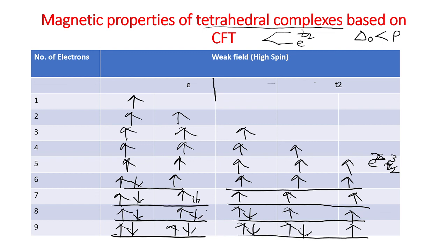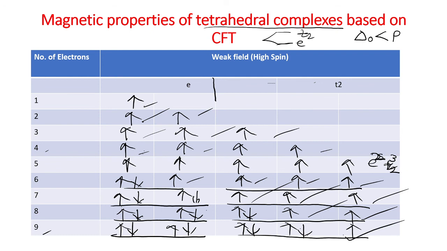So by using this electronic configuration, we calculate the number of unpaired electrons. Here for 1 electron, the number of unpaired electrons is 1. For 2, the number of unpaired electrons is 2. For 3, it is 3. For 4 electrons, the unpaired electrons are 1, 2, 3, 4. For 5 electrons, the number of unpaired electrons is 5. For 6 electrons, the number of unpaired electrons is 1, 2, 3, 4. For 7 electrons, the number of unpaired electrons is 1, 2, 3. For 8 electrons, it is 1, 2. And for 9 electrons, the number of unpaired electrons is 1.